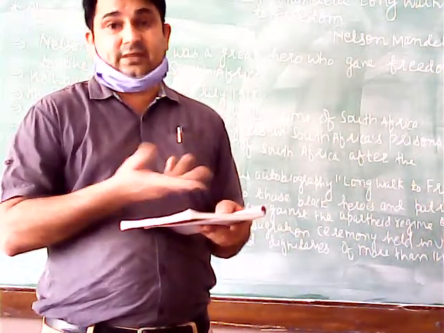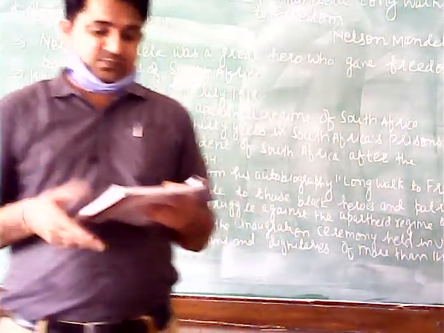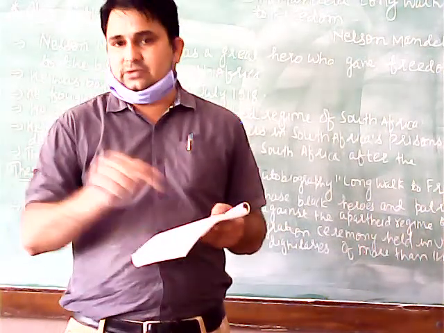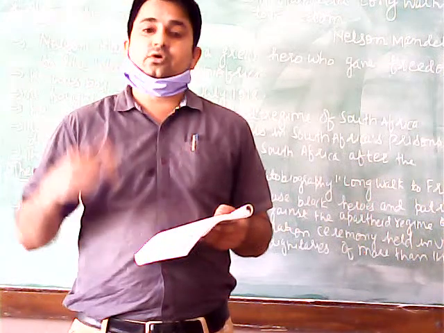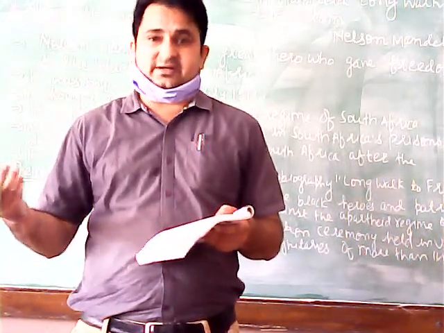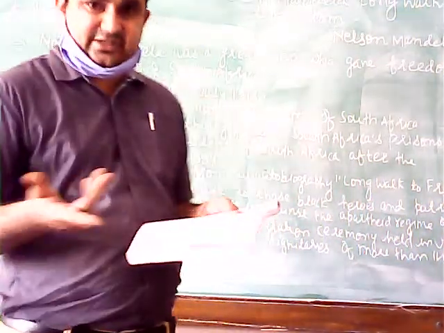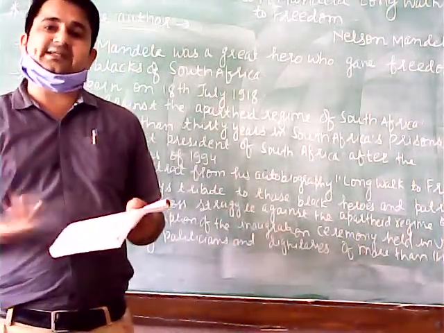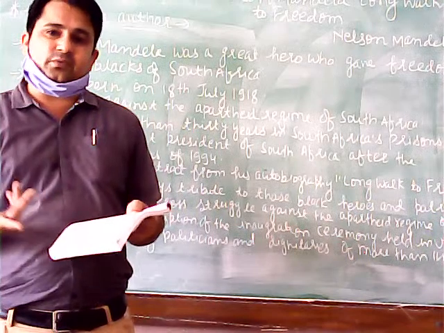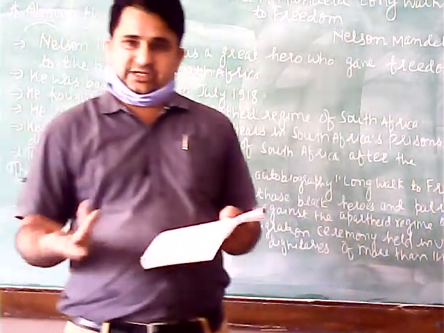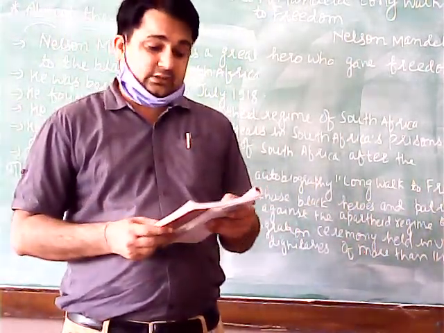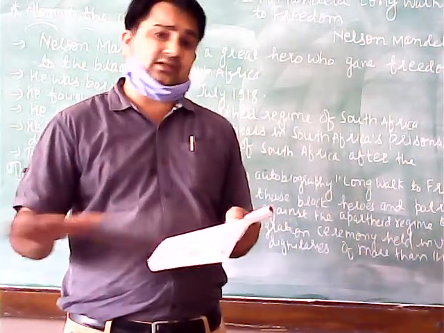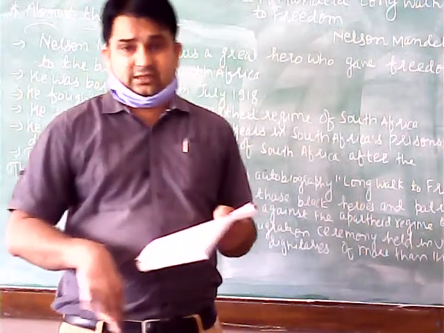So what he mentioned there in his speech, the end of apartheid: thereafter there will be no practice of apartheid, no policy of racial discrimination, and every citizen of South Africa will be treated equally. Everyone will be provided equal opportunities. No exploitation, neither of the blacks nor of the whites.